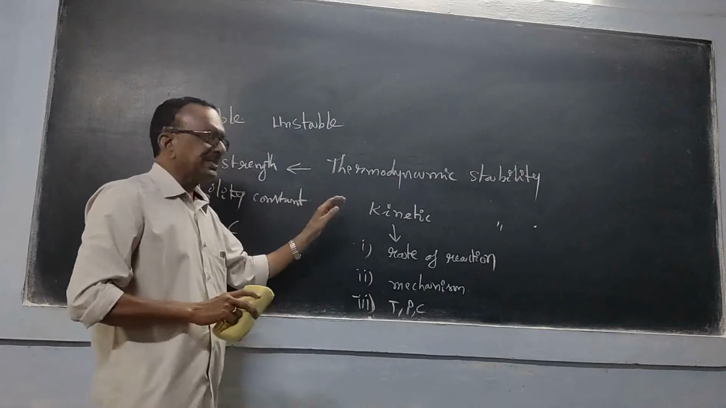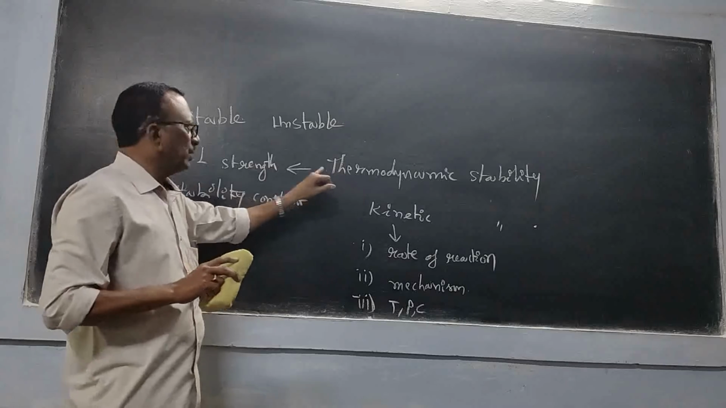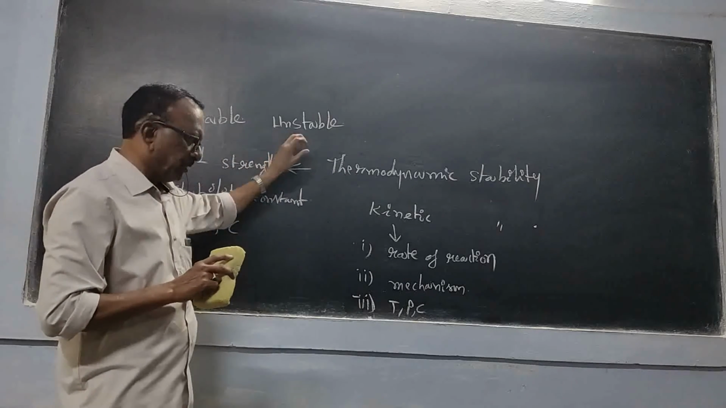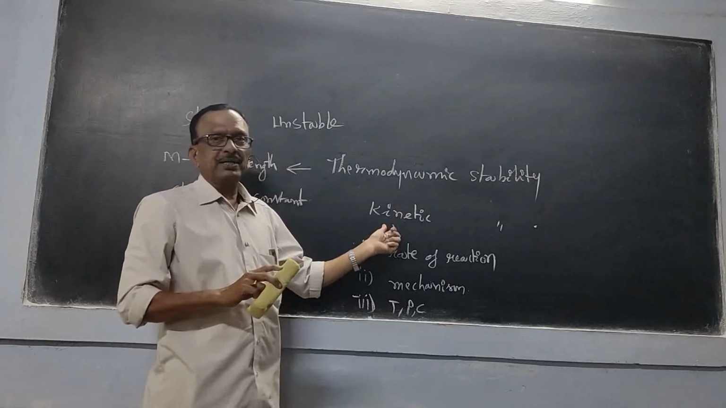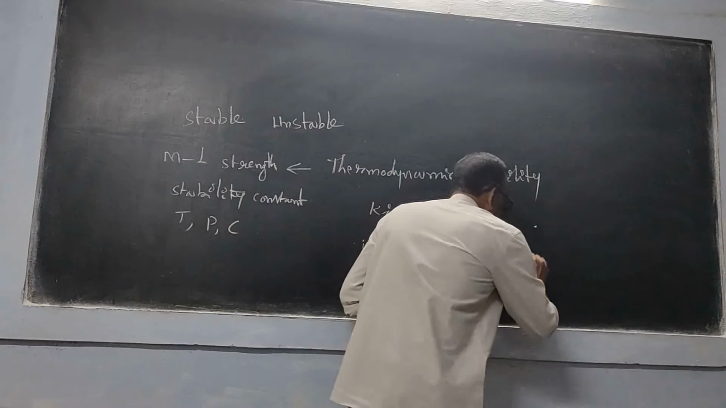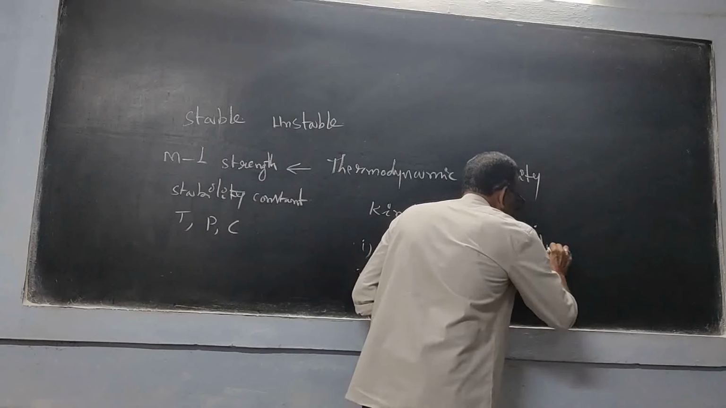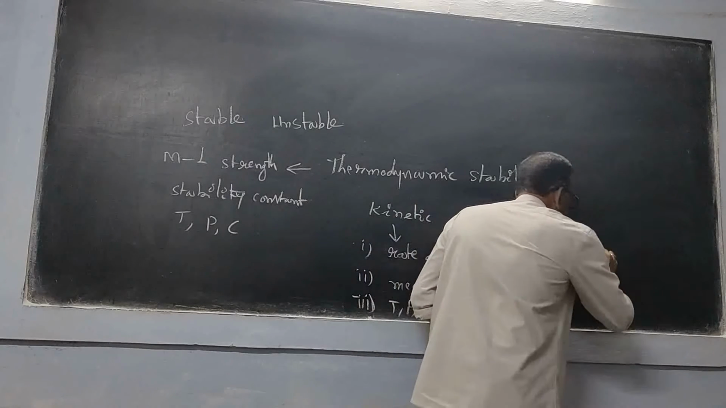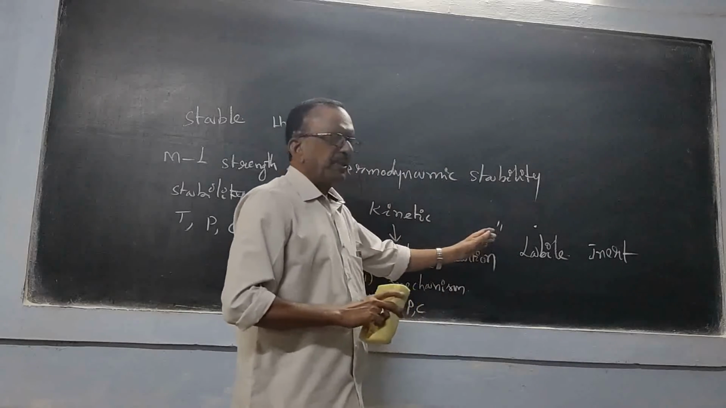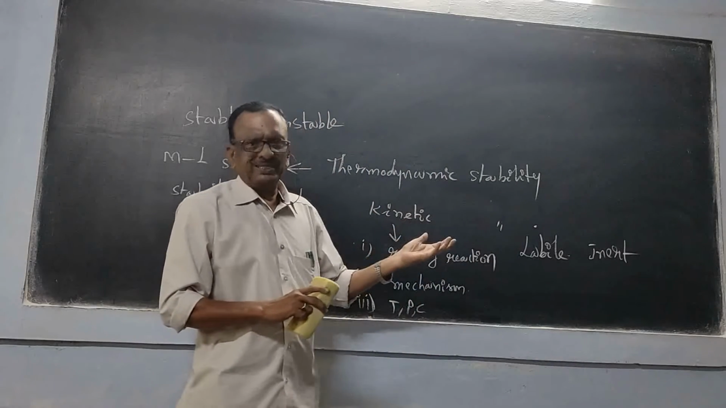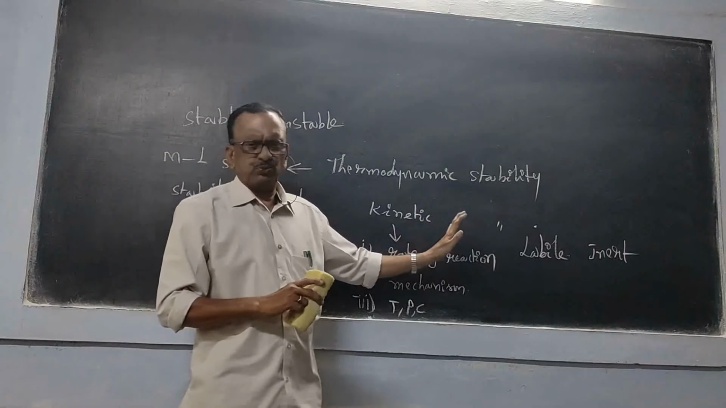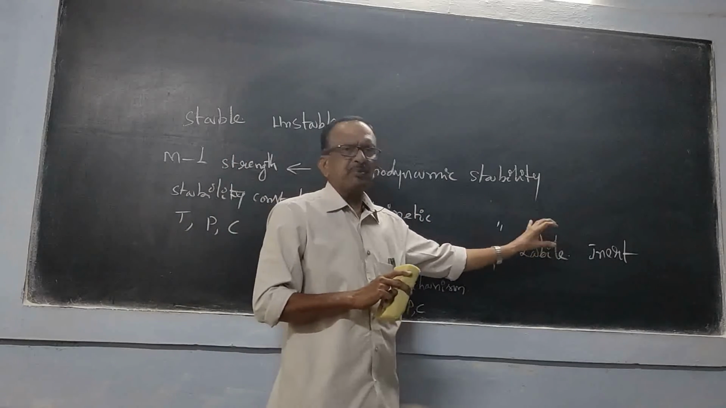Now for expressing thermodynamic stability, we are using two important terms, one is stable, another one is unstable. Whereas this kinetic stability is expressed by two words, one is labile and another one is inert. So labile means very reactive, that's the meaning. Inert means it is least reactive, just the literal meaning.